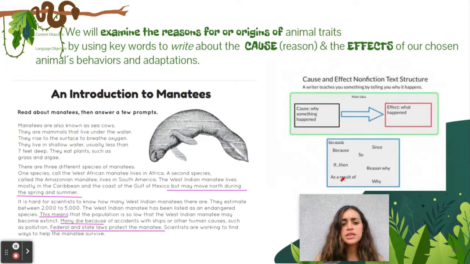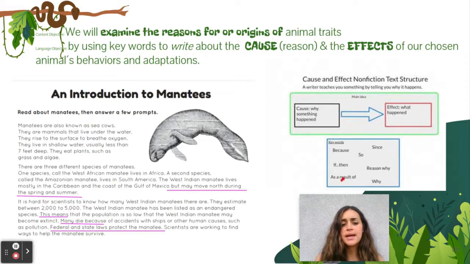There are three different species of manatees. One species, called the West African manatee, lives in Africa. A second species, called the Amazonian manatee, lives in South America. The West Indian manatee lives mostly in the Caribbean and the coast of the Gulf of Mexico, but may move north during the spring and summer. It's hard for scientists to know how many West Indian manatees there are. They estimate between 2,000 to 5,000.